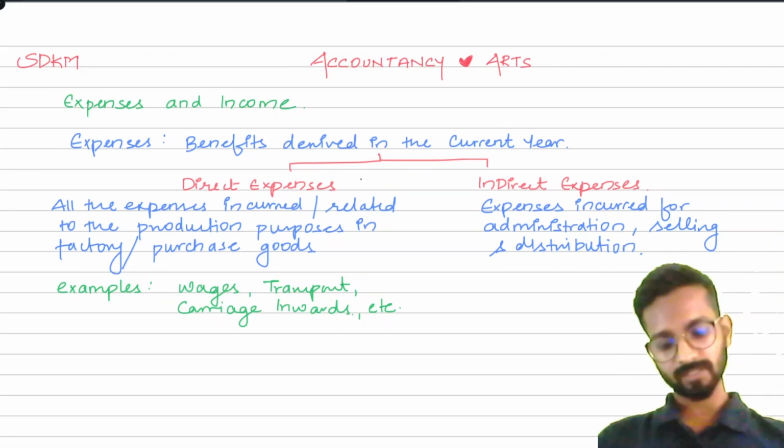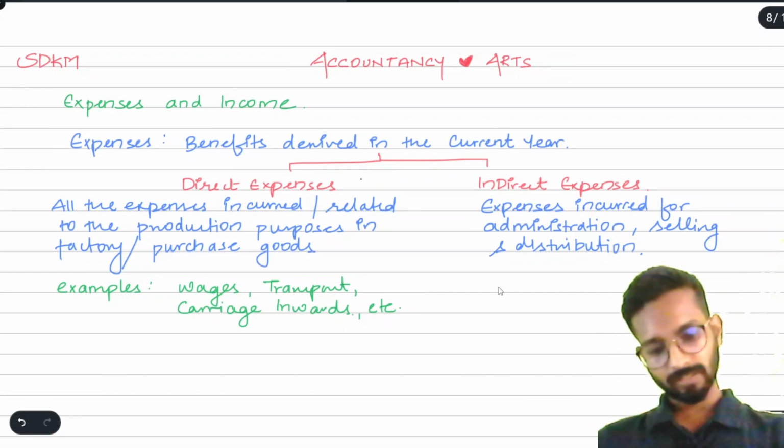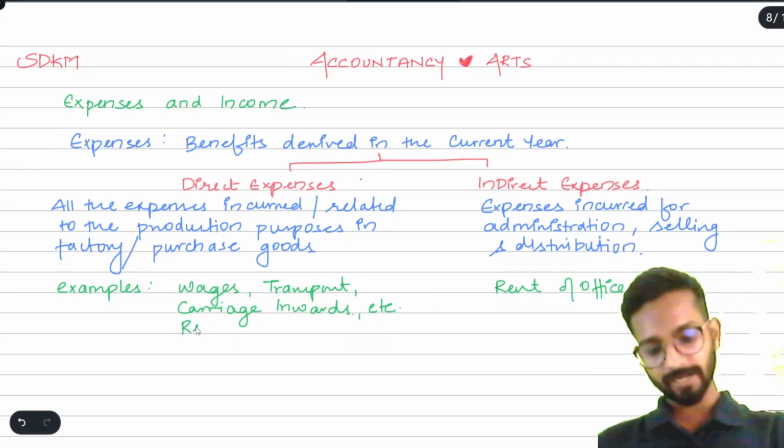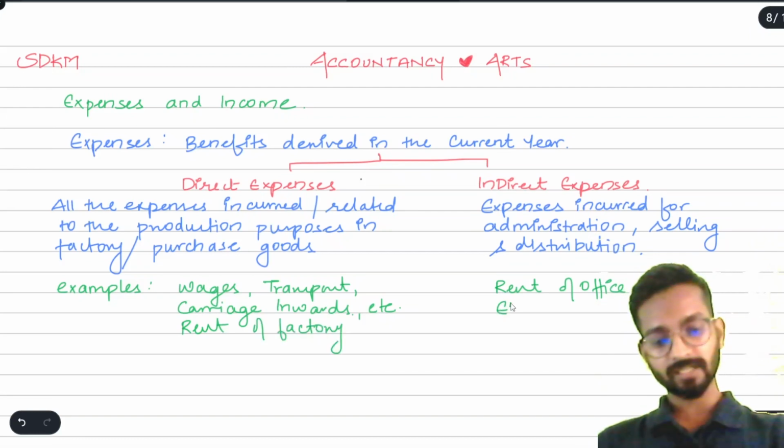Now indirect expenses can be like rent of office. If suppose there is a rent of factory, that will become direct expense, rent of factory, okay. Suppose there is electricity expense. If electricity expense is given, then it will be indirect expense.